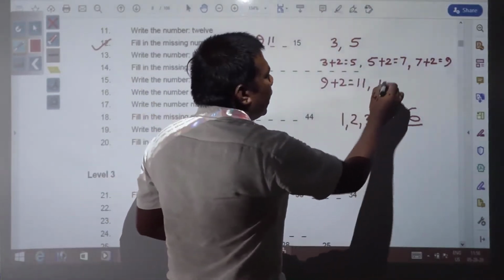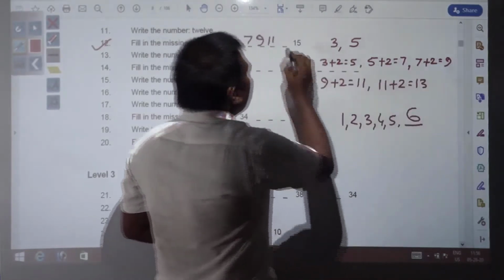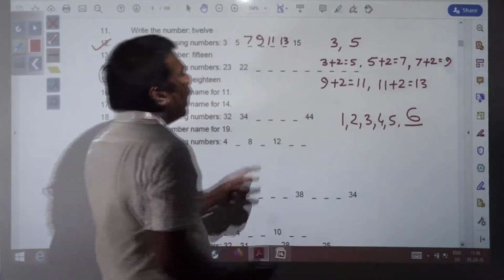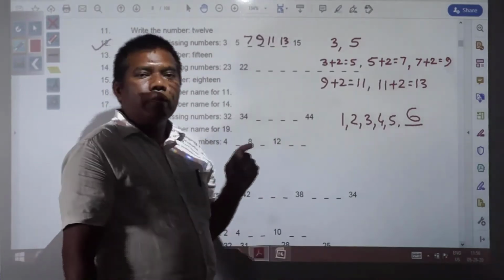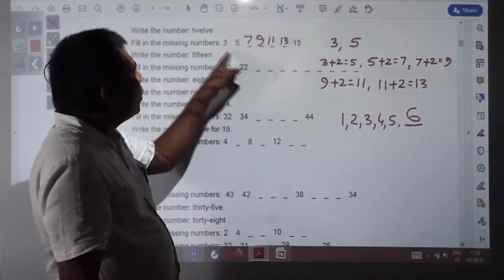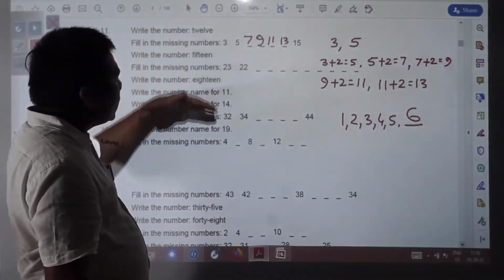Next number, 11 plus 2 you will get 13. So here 13 should be written. And again if in 13 you are adding 2, you will get 15. So you understood what pattern has been followed? So in the same way other questions are there.